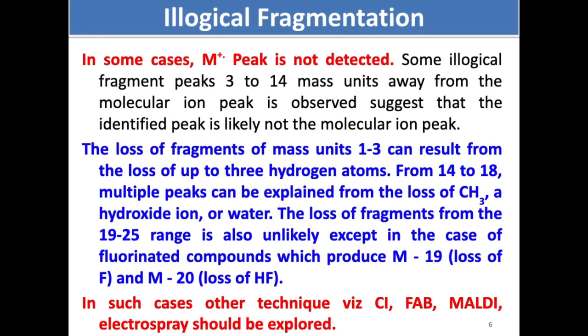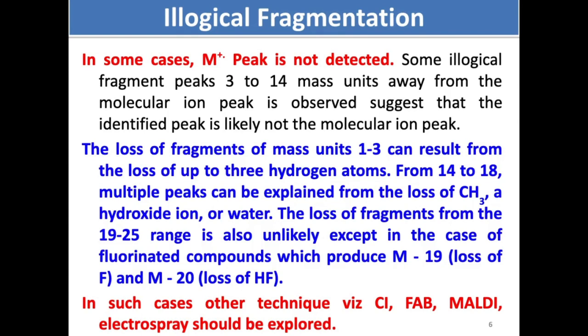What does it mean? Let us suppose you take a tertiary alcohol. In tertiary alcohols, you won't be able to see the molecular ion peak, and the peak that you see is actually 3 to 14 mass units away from the molecular weight of the compound, which suggests that you might have missed the molecular ion peak in the molecule. So what does it mean? It means once the radical cation is generated, depending on the stability of that radical cation, before reaching the detector in the mass spectrometer, it may undergo fragmentation.